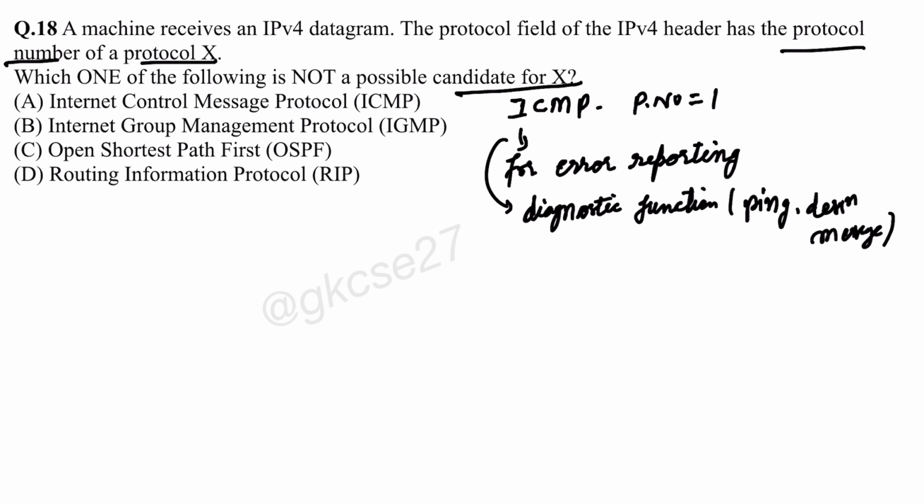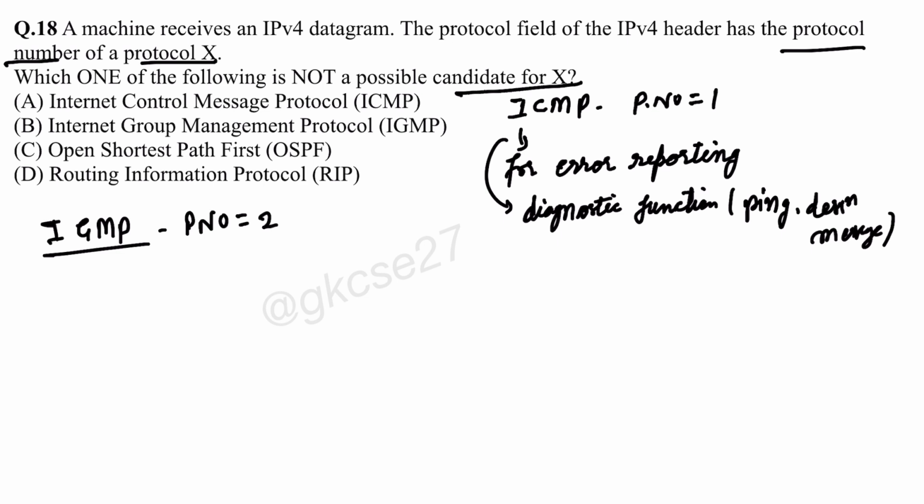So this is present. Next is IGMP. So IGMP is what? Internet Group Management Protocol. So this is also present inside the IPv4 header, and its protocol number is 2.